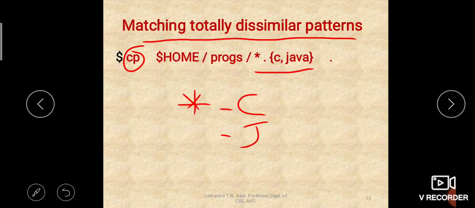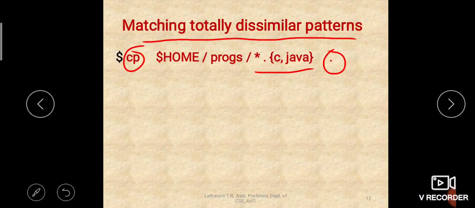All those files should be copied to my current directory. This dot says that all these files should be copied to my current directory.